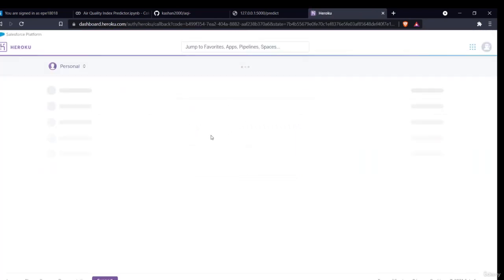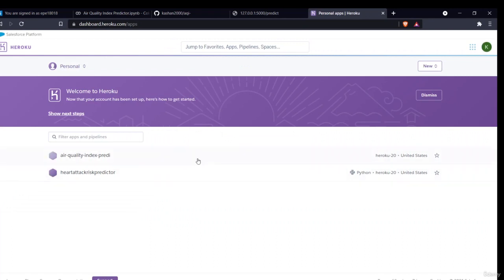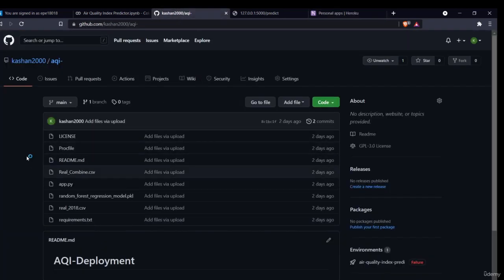Okay, this is my Heroku dashboard. You just have to log in here. Now, if you want to create a project, you have to create a GitHub account and a GitHub repository.